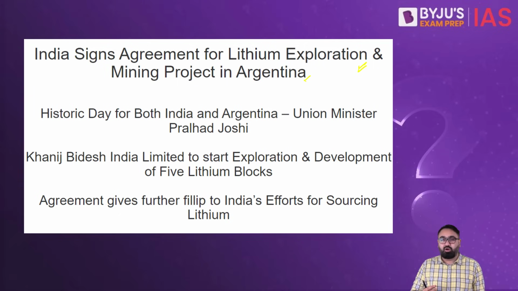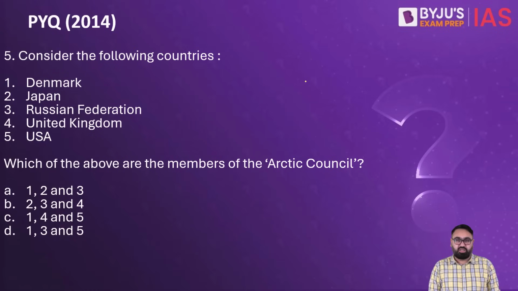Lithium is extremely important in the electronic industry. It is used in a lot of state-of-the-art electronic products such as electric cars, smart cars, smartphones and supercomputers that we use. That is why it's an extremely important agreement that the government of India has been able to sign with Argentina.